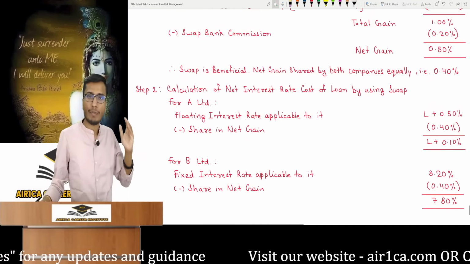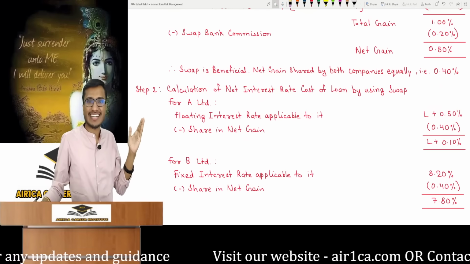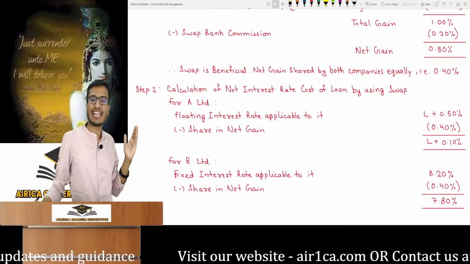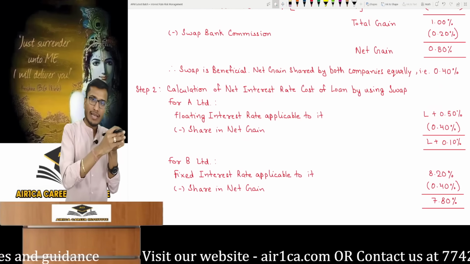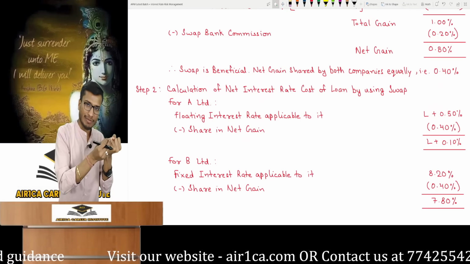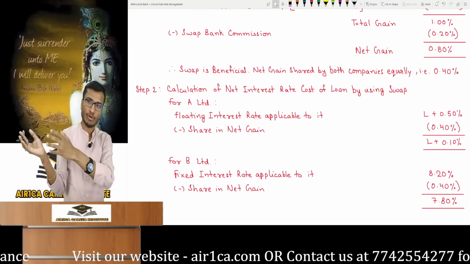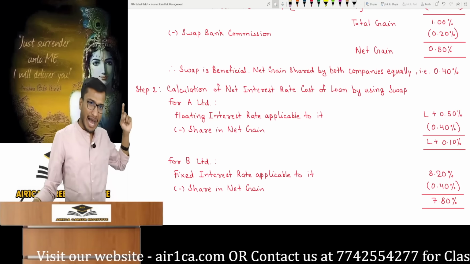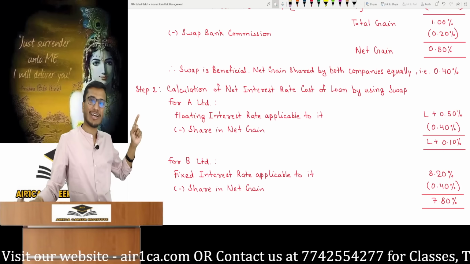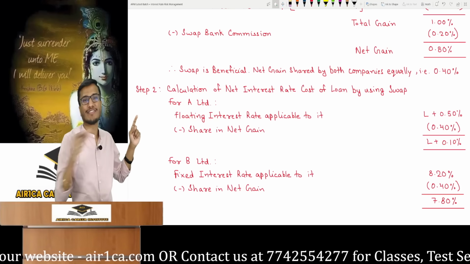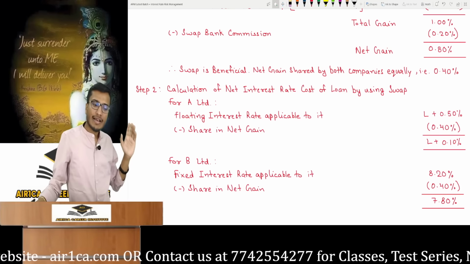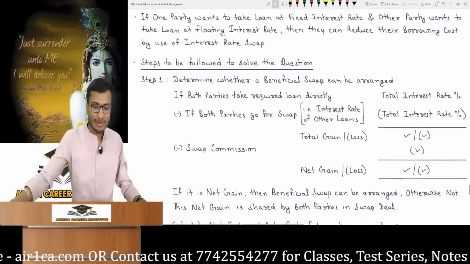In the second step, for the loan you wanted in the market, look at your own interest rate. From that, you will take your share in the net gain. The applicable rate on you determines your share of the net gain. It is not the rate at which another person takes a loan that determines your share. What is the market rate on the loan you wanted? You'll take a share of the net gain and benefit in that. If you want verification, I'll do the topic again once.